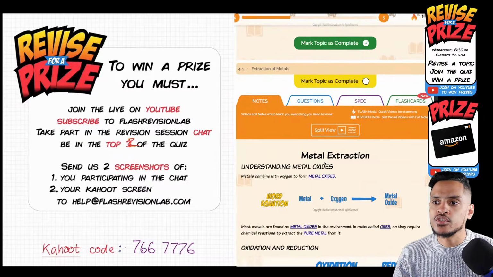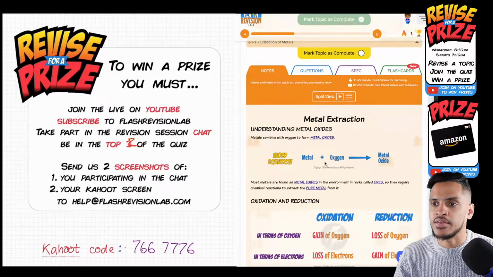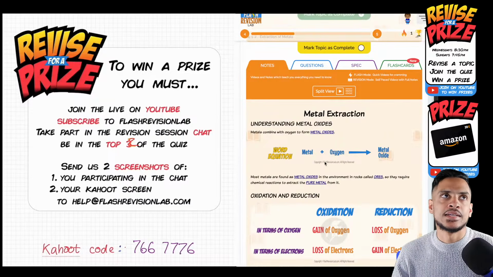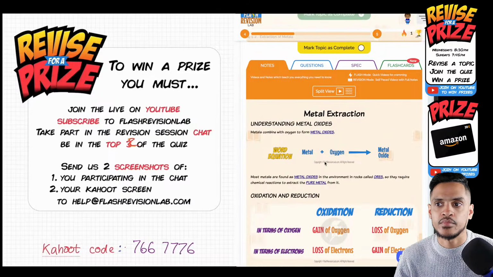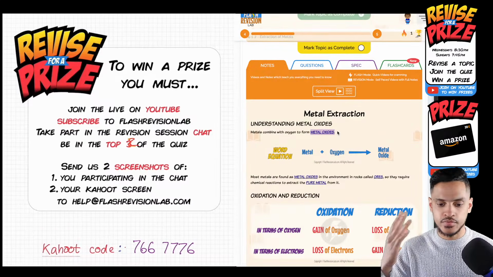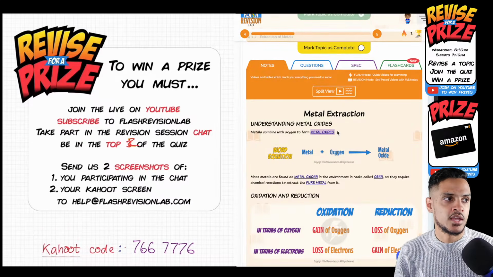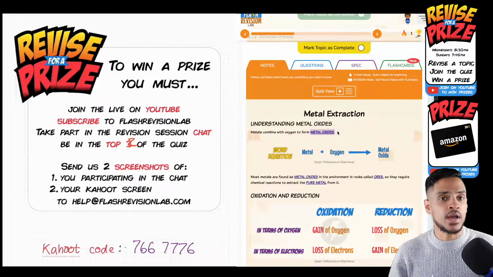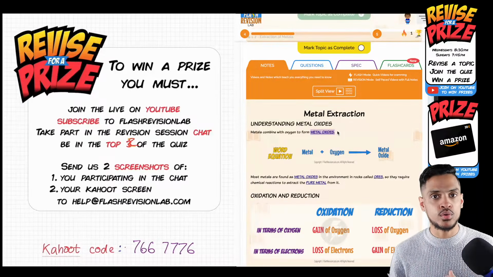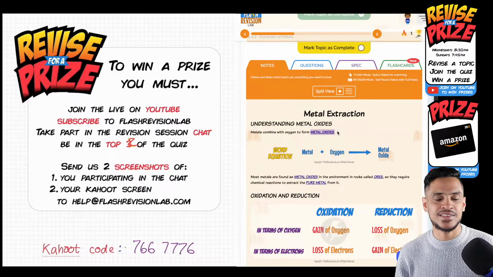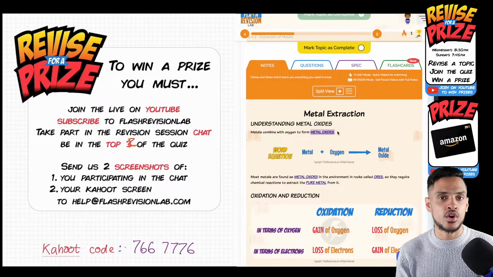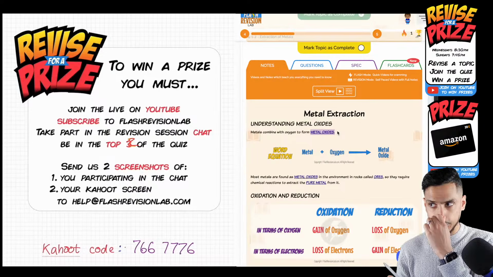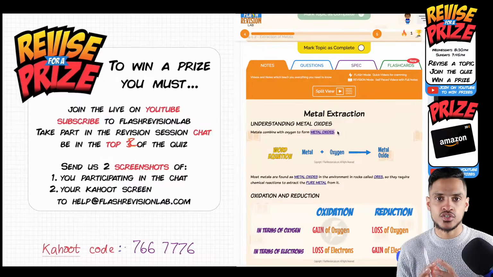So most metals, so all the metals that we have in everyday life, they're not found naturally as pure metals. They're actually found as metal oxides. So iron, we use iron for loads of different things. But where do we get the iron from? We have to mine it, but we don't mine pure iron. Because iron is reactive, it exists as iron oxide. And iron oxide is in rocks. You can find them in rocks.